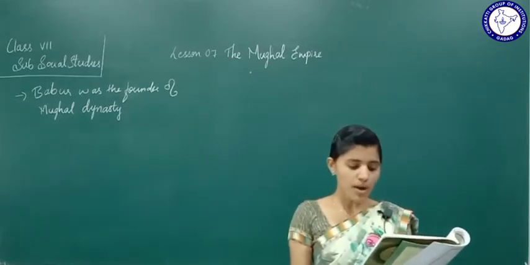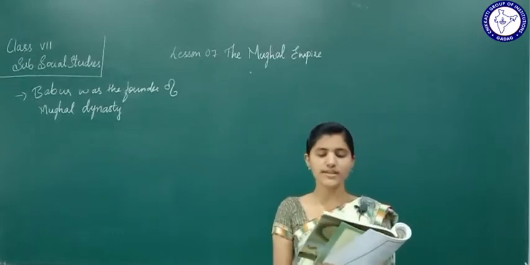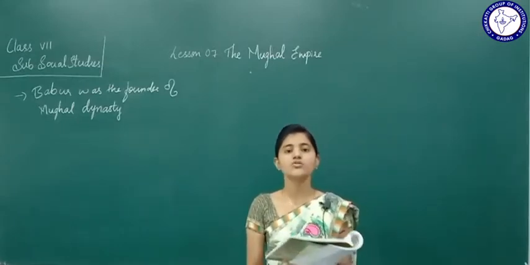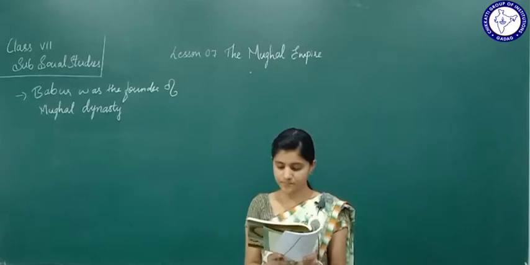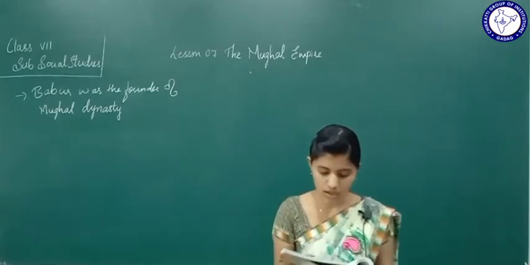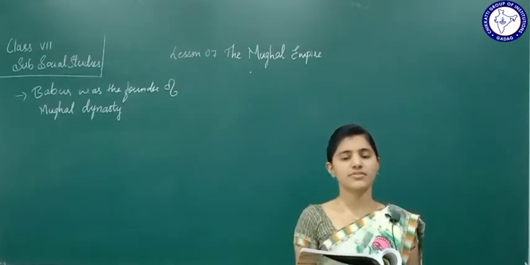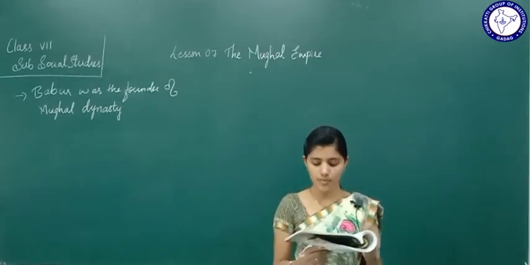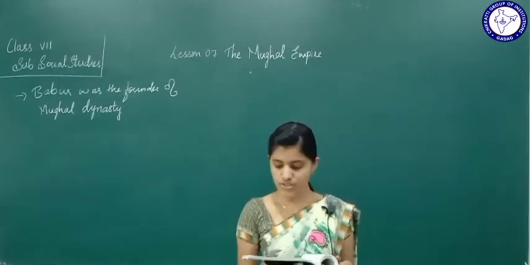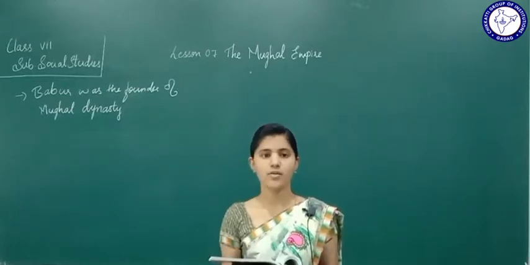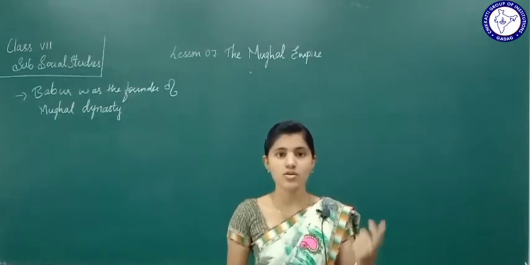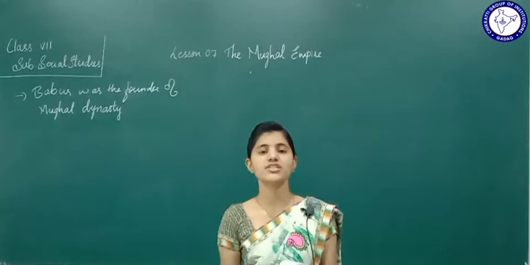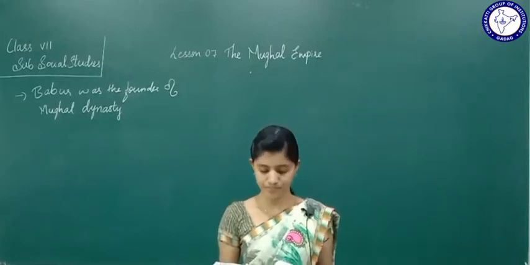Babur belonged to the Mongol race. To which race did he belong? To the Mongol race. The word Mughal comes from Mongol. Where did this word Mughal come from? This word Mughal came from this Mongol race. The rose was introduced to India by Babur. Who introduced the rose? The rose was introduced to India by Babur.